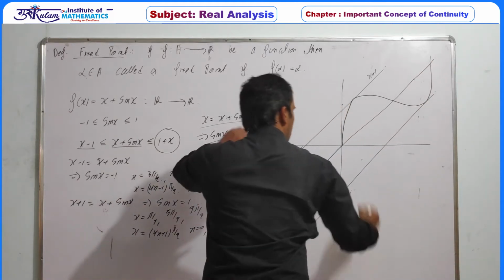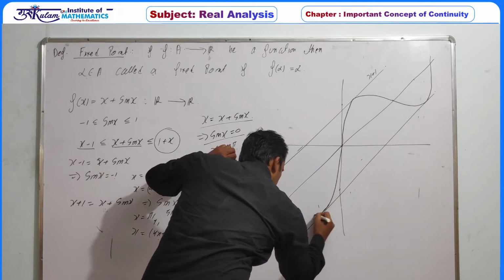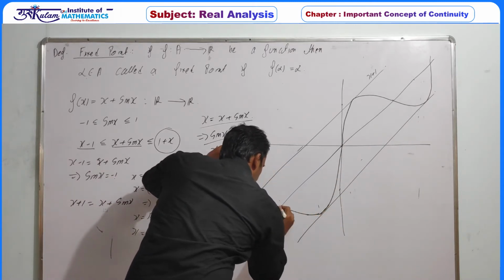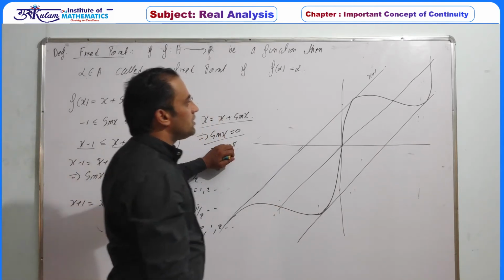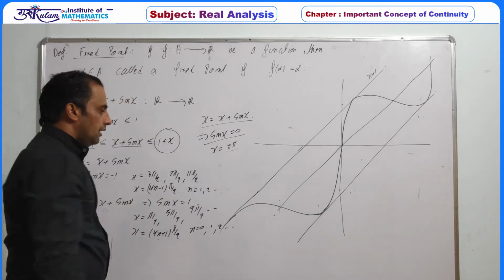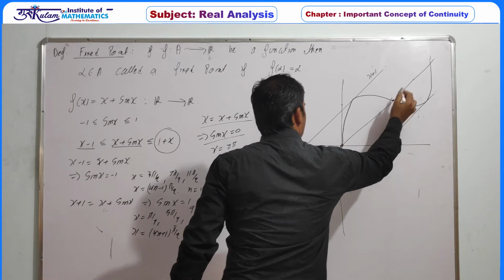And minus pi by 2, then minus pi, then minus 3 pi by 2. This is the approximate graph, and these are the points which are fixed points.